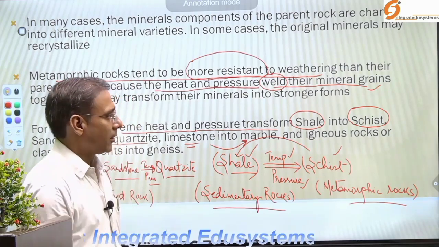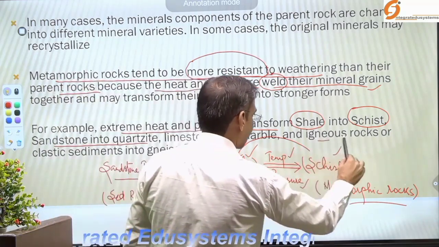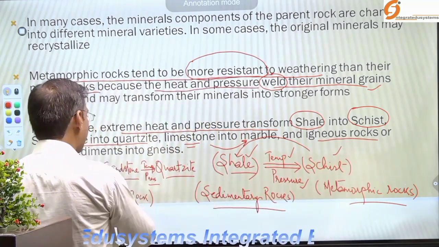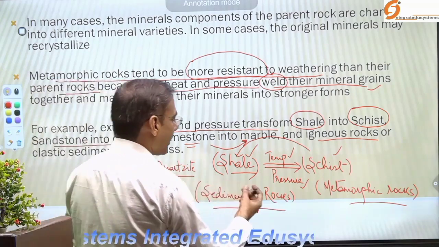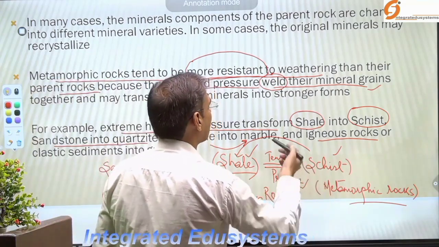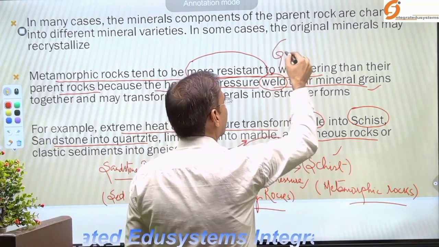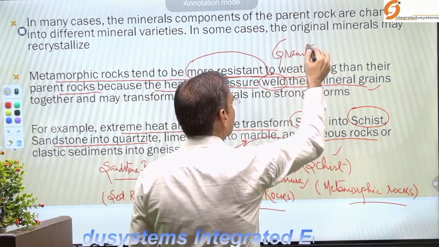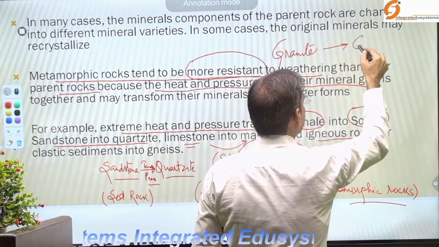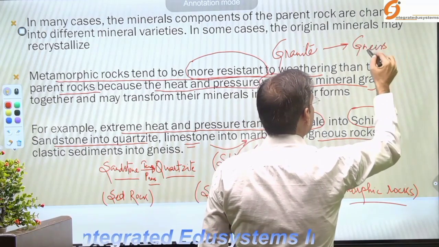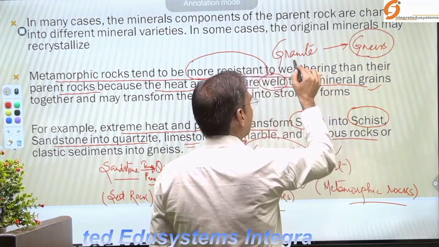Now, I had given here the example of igneous rocks also. Igneous rocks like granite. Granite is an igneous rock. I can give an example: granite converted into gneiss. Gneiss is a metamorphic rock. So granite is igneous.